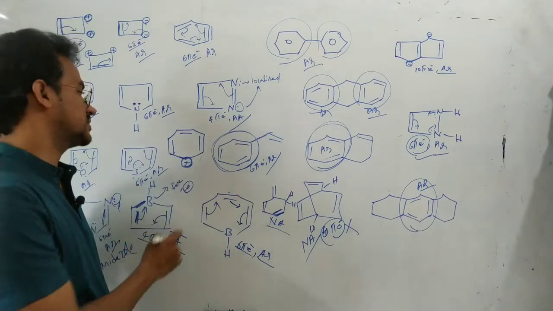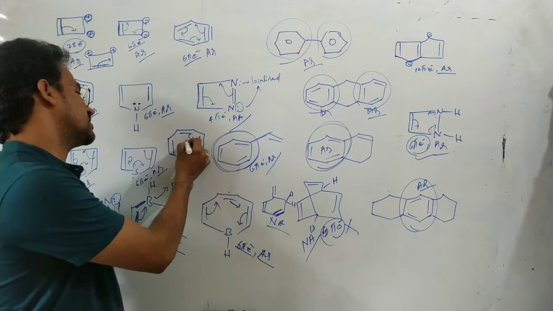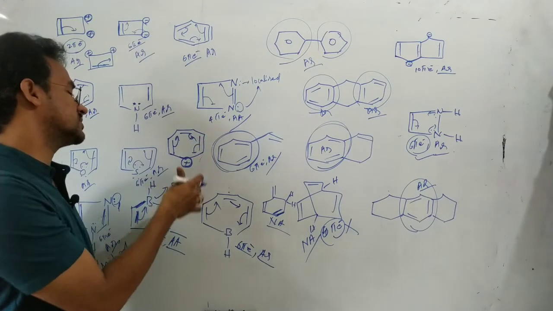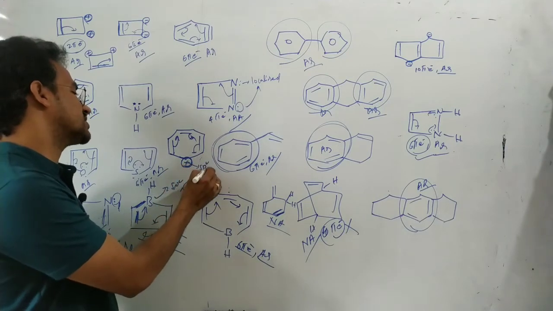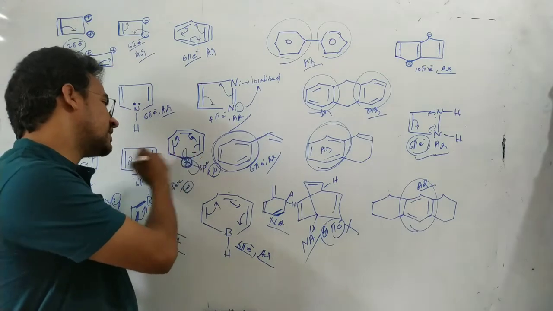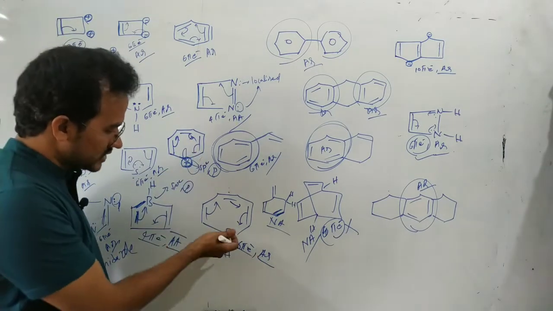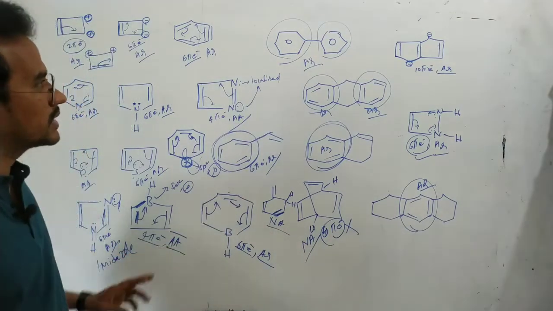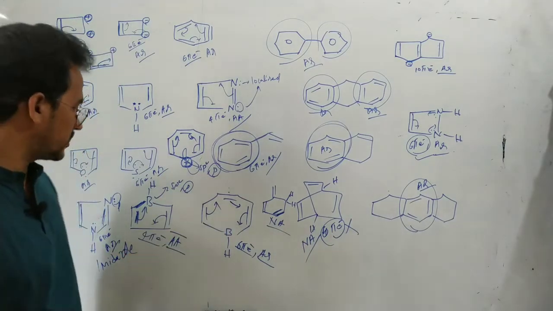Okay, that means here there is a positive charge, pi conjugation. That means here 6 electrons are involved in the conjugation. Here positive charge means that the carbon is sp2 hybridized, and one p orbital is vacant. So these pi electrons are delocalized into a vacant p orbital. Here also there is a vacant p orbital, so pi electrons are delocalized. So it is also aromatic, like the tropylium cation. Okay, that's it.